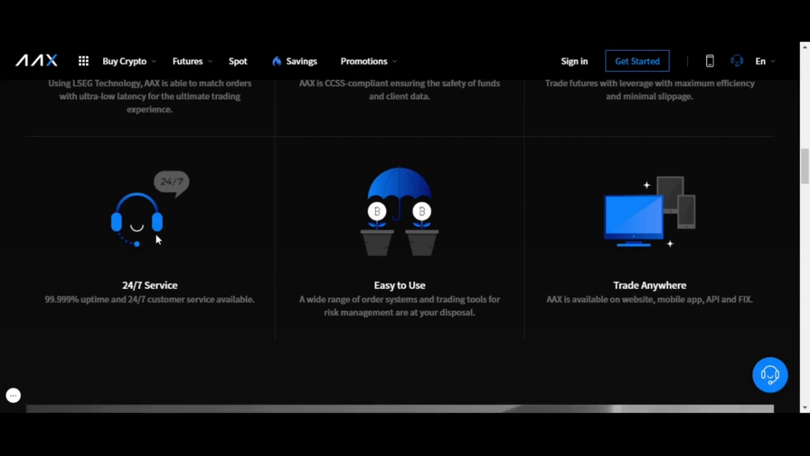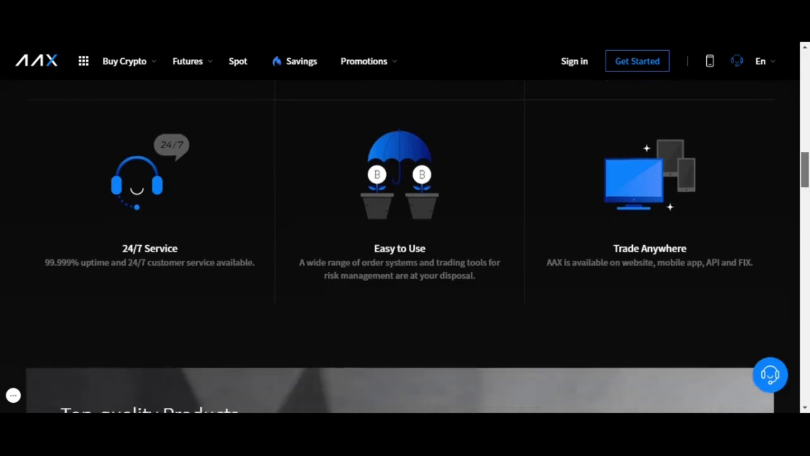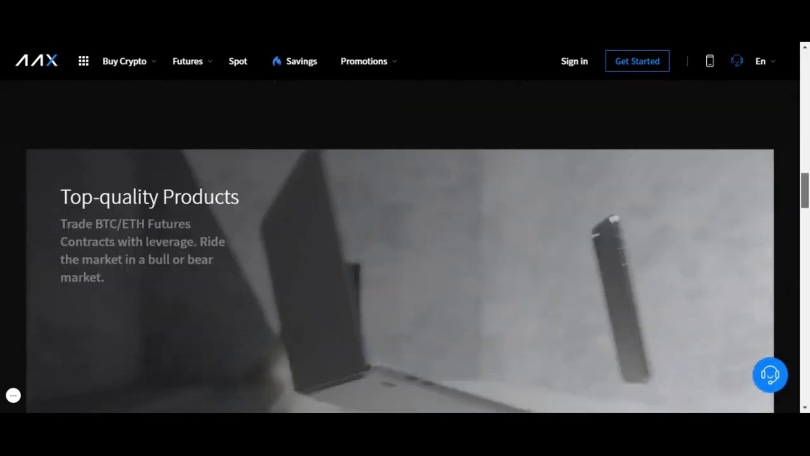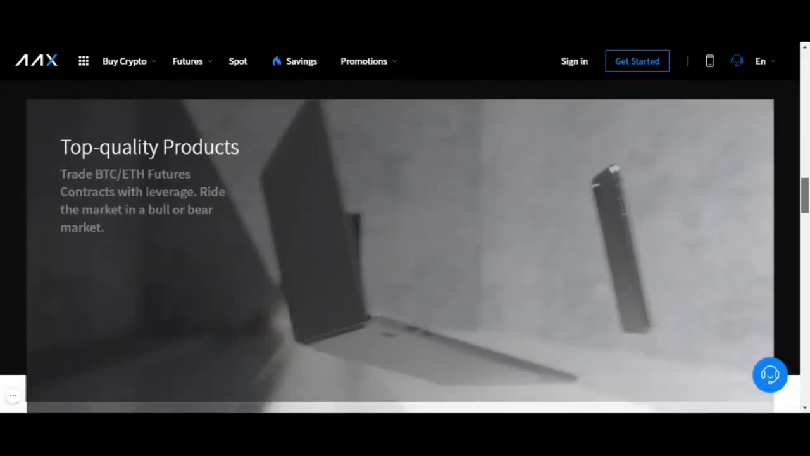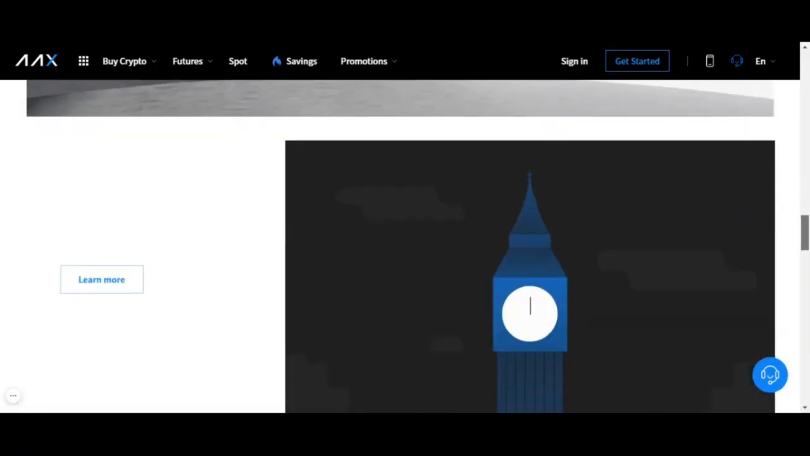Coinbase is notorious for having bad customer service. You have earn to use, and then you have trade anywhere. So that's what I really like, that it's literally available anywhere you want. And then top quality products, trade BTC, ETH futures. Very nice.